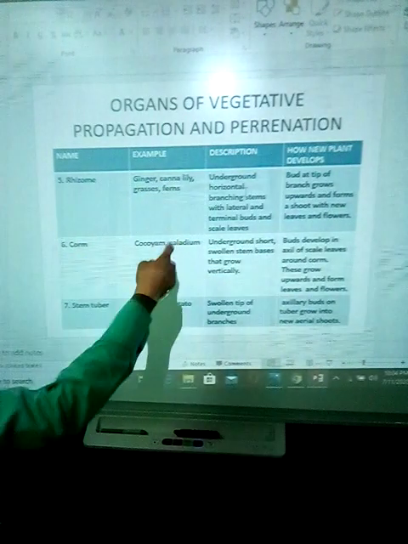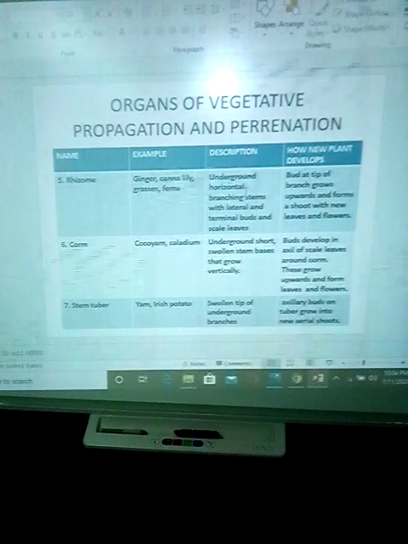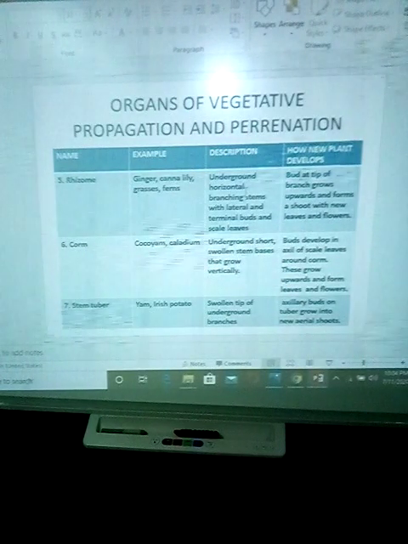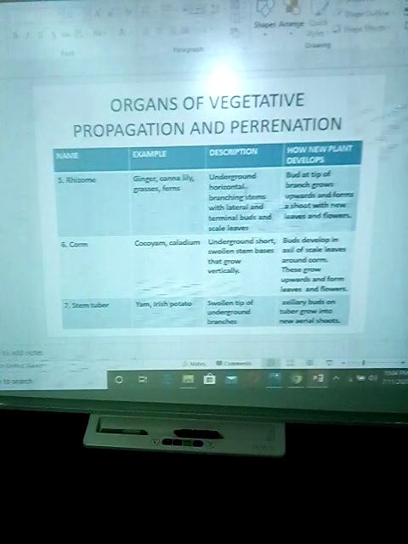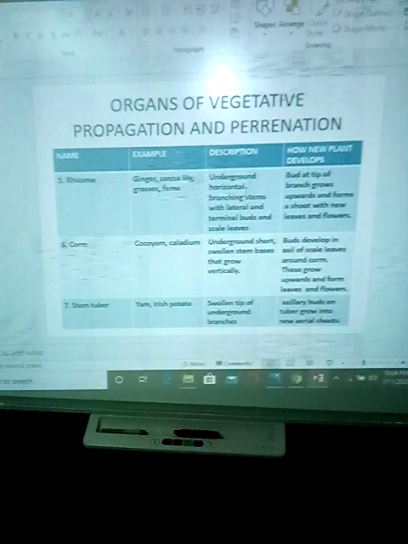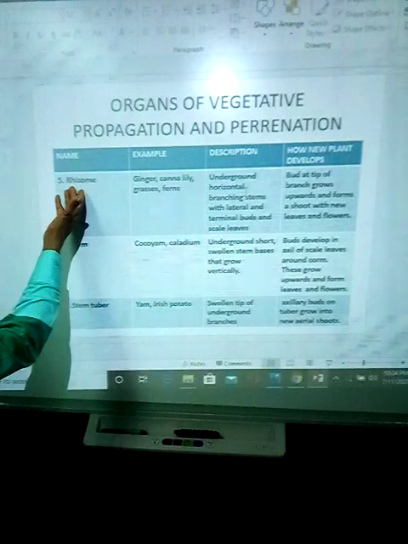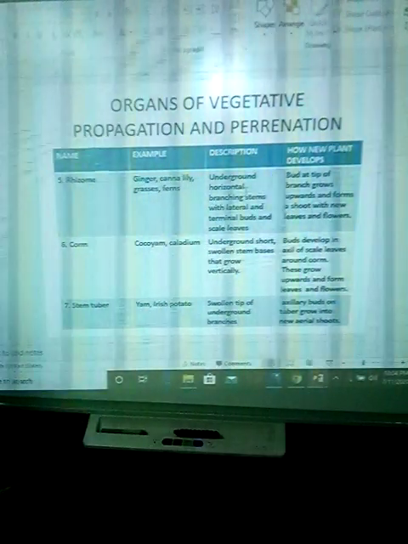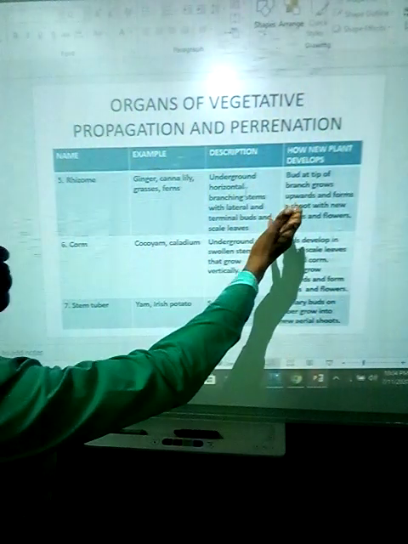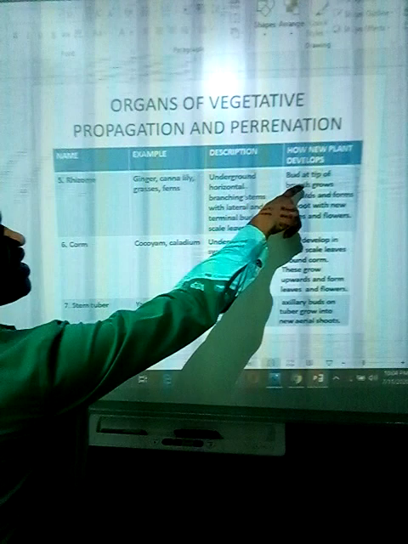Description: underground horizontal branching stems with lateral and terminal buds and scale leaves. The way a new plant forms is that a bud at the tip of a branch grows upwards and forms a shoot with new leaves and flowers.